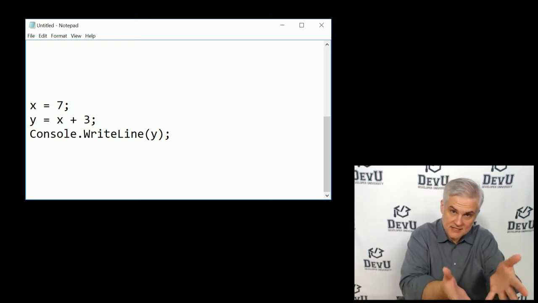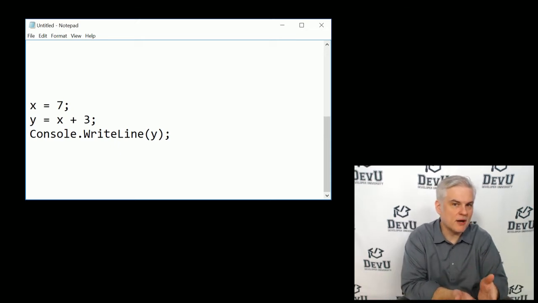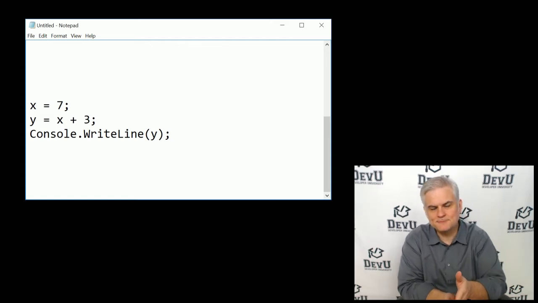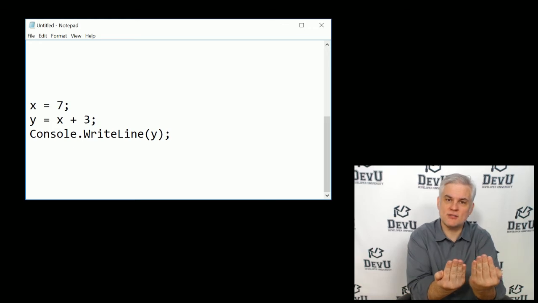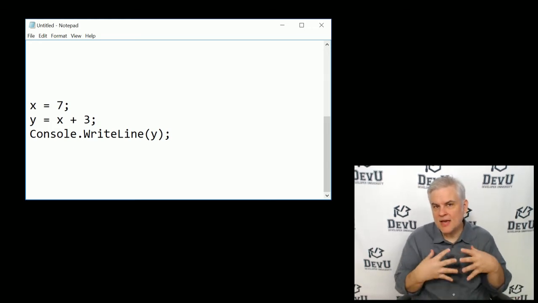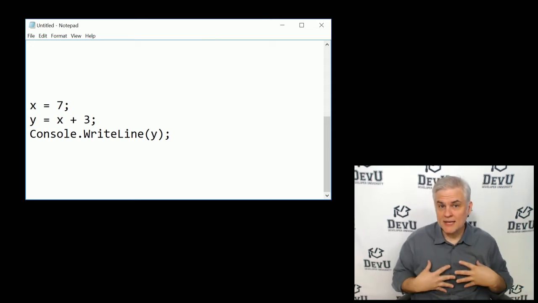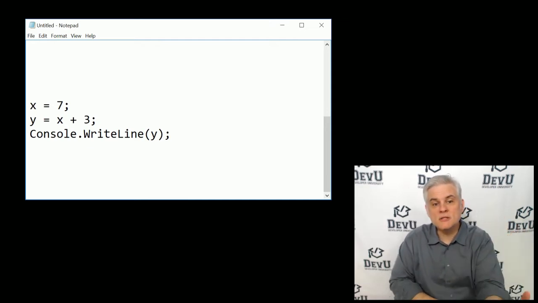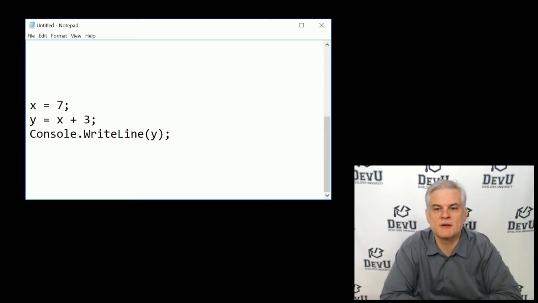Now, in this case, what we would expect to see here is that these two buckets, the bucket that's labeled X and the bucket that's labeled Y, would hold numeric values because we want to add numeric values together, right? And so we know that, but how do we express that intent in C#? The instructions that we write in C# will ultimately, after a compilation step, be executed by the .NET runtime that we learned about in a previous lesson.